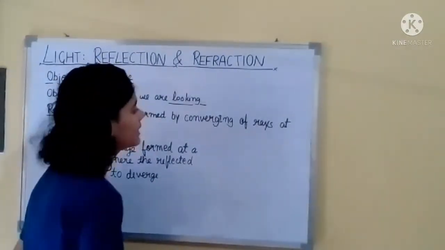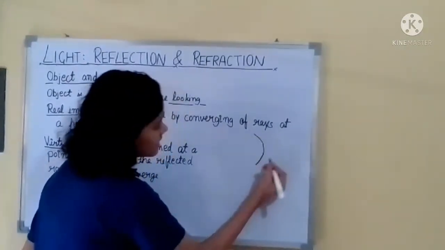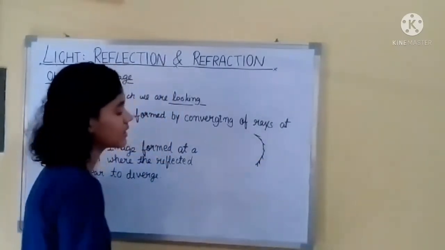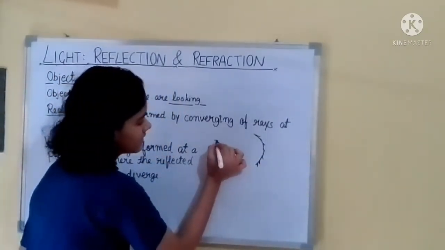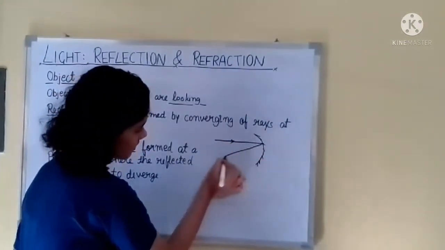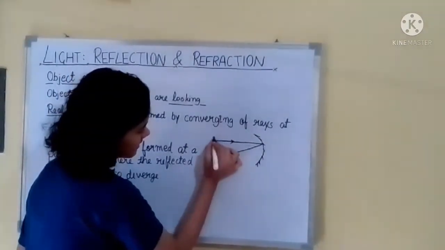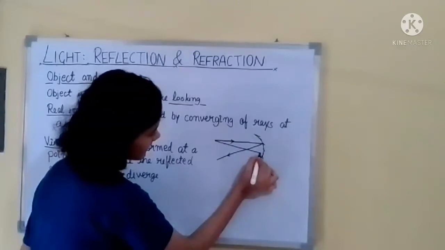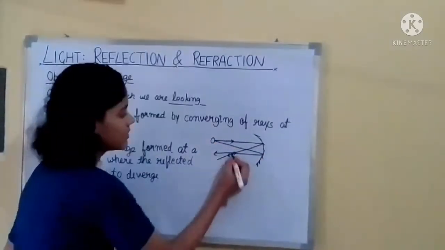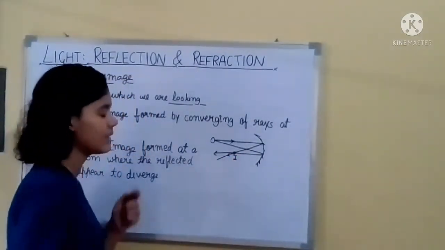Let's take the example of a spherical mirror. See, this is a concave mirror. A ray is coming like this, going over here. Then a ray is coming like this. If here is an object, it is going over here. So this particular point is the image.